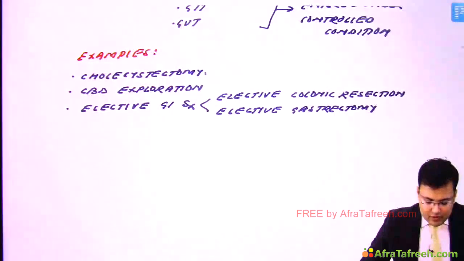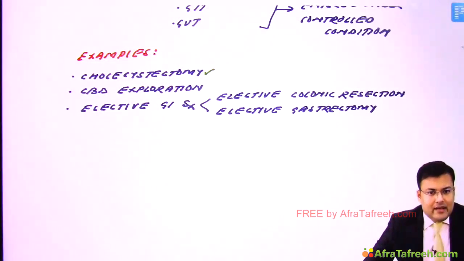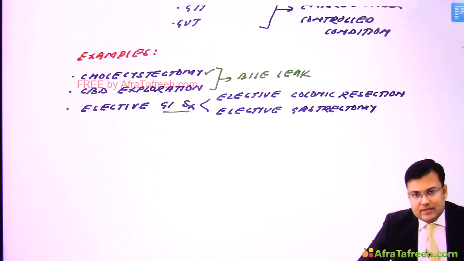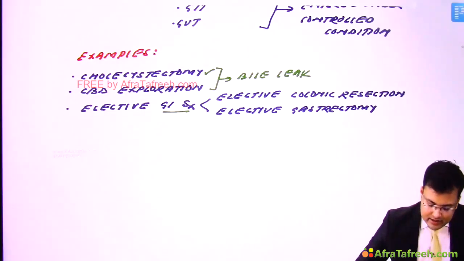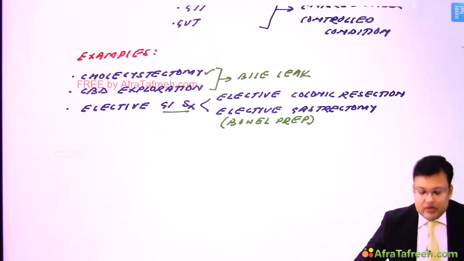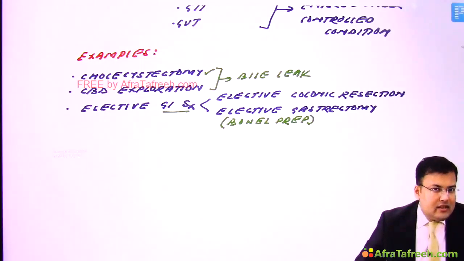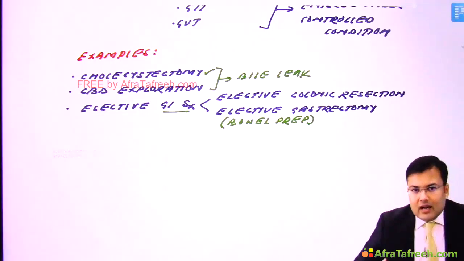So what are the examples of clean contaminated wound? If we perform cholecystectomy and there is some bile leak, or we perform CBD exploration, in that also there are chances of bile leak. And in elective GI surgery, especially when we go for GI resection, since bowel preparation has been done, clear? It is entry under controlled condition. So examples: elective colonic resection or elective gastrectomy after bowel preparation. These are the examples of class 2 or clean contaminated wound.